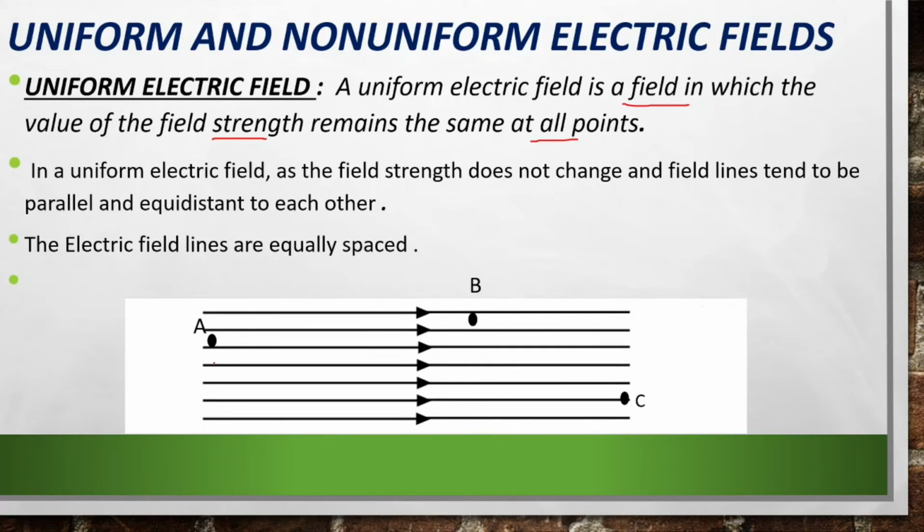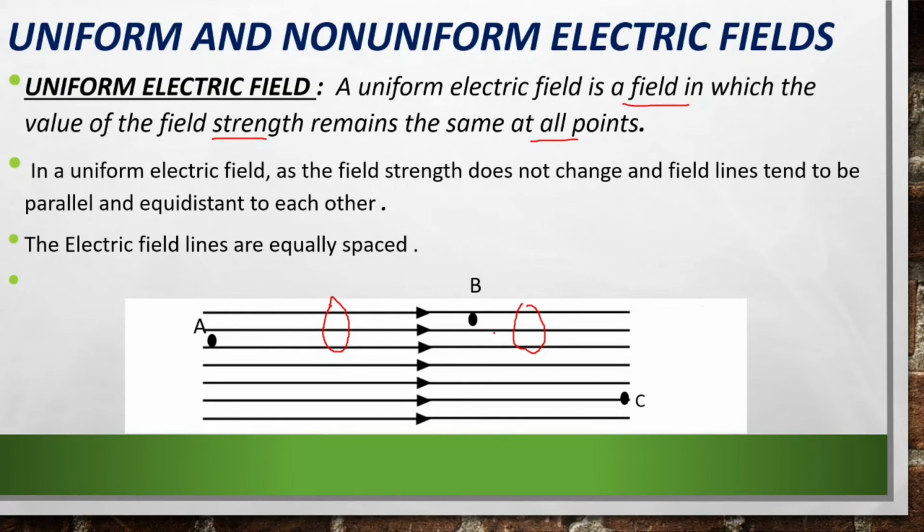I have drawn many points A, B, C, but you can see that at all 3 points, the strength of the electric field remains the same. If you take any point here, the strength remains the same. And if I draw a circle, how many field lines does it include? 3. And if I draw the same circle here also, it will include 3 field lines. So the strength of the electric field remains constant throughout. It doesn't change.